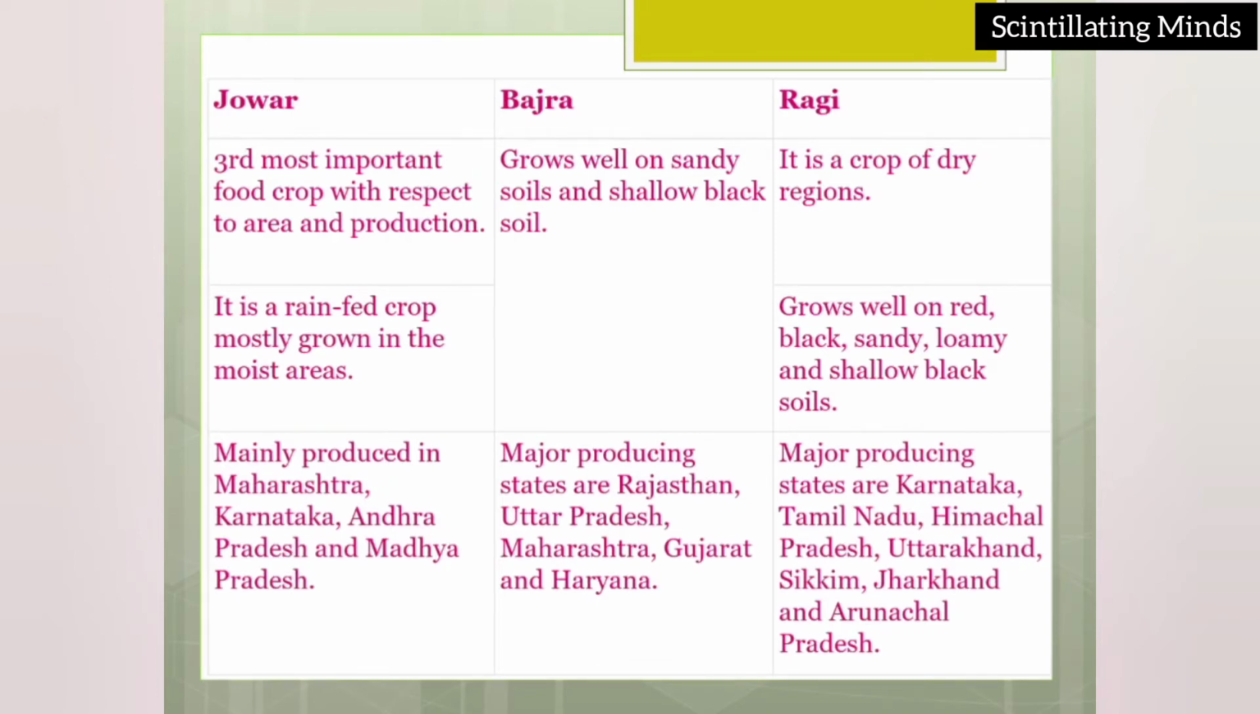Now ragi, it is a crop of dry regions. See, ragi's nutritional value is very good. People feel good to have ragi ball. It grows well on red, black, sandy, loamy and shallow black soils. And the major producing states are Karnataka, Tamil Nadu, Himachal Pradesh, Uttarakhand, Sikkim, Jharkhand and Arunachal Pradesh. Ragi is mainly used by the people of Karnataka and Tamil Nadu. They prefer to have a ragi bowl in the morning as breakfast.